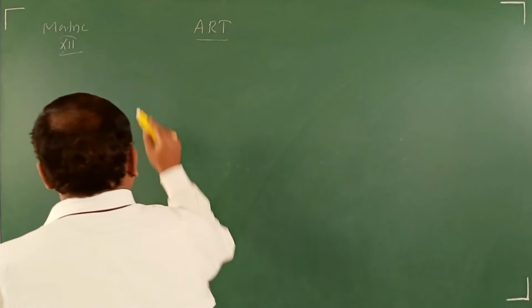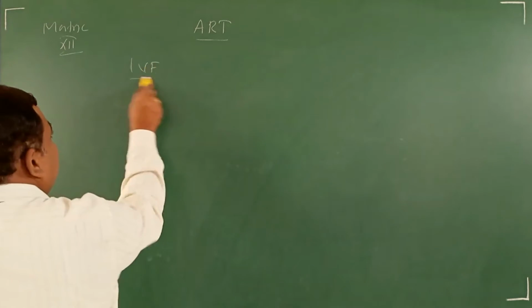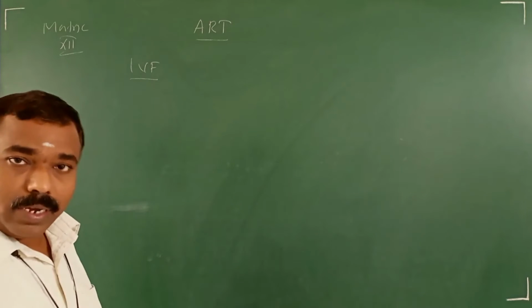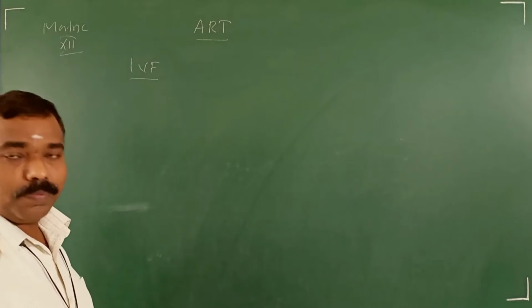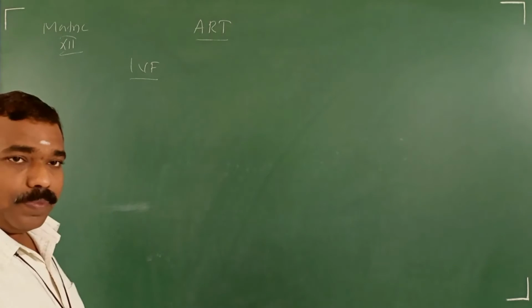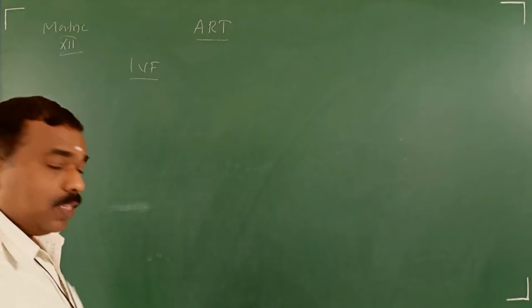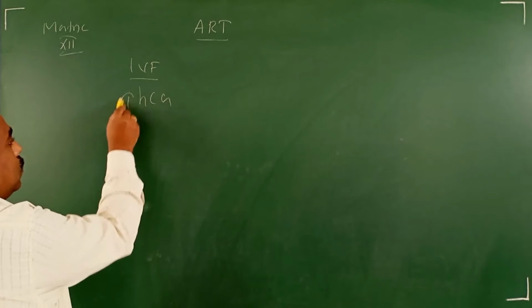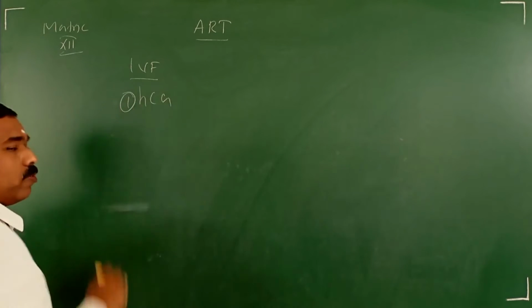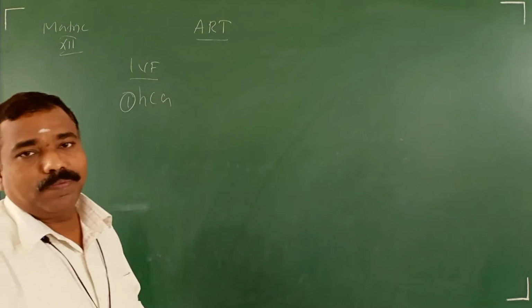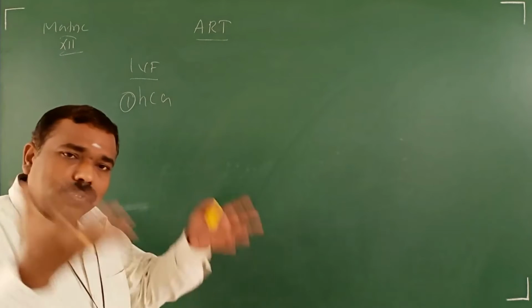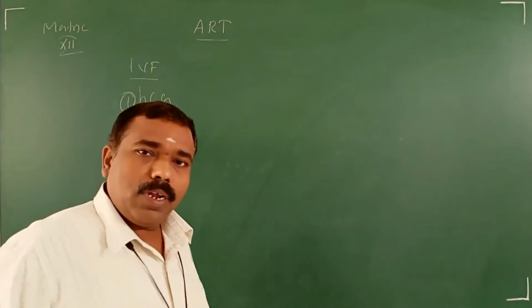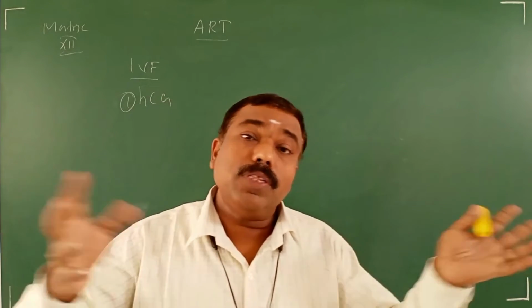What are they doing in IVF? IVF, in vitro fertilization. This one is commonly called test tube babies. First, from the woman, they will give HCG, human chorionic gonadotropin hormone. They will inject the hormone for what purpose? To induce egg production in the ovary. So if they inject that hormone, the egg production will be more in the ovary.